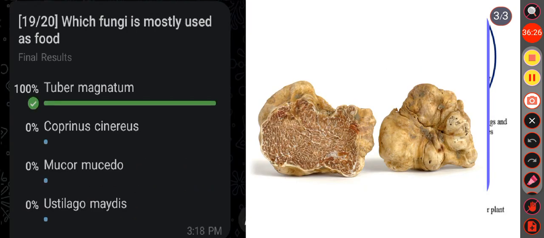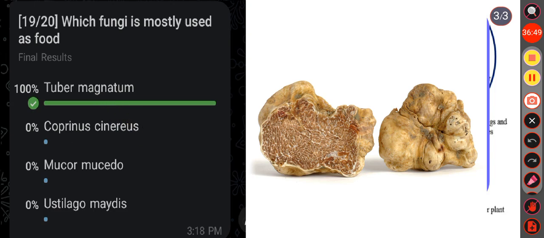Then question number 19, which fungi is mostly used as food? Option A, Tuber magnatum. Option B, Coprinus cinereus. Option C, Mucor mucedo. Option D, Ustilago maydis. Here the correct answer is option A, that is Tuber magnatum.